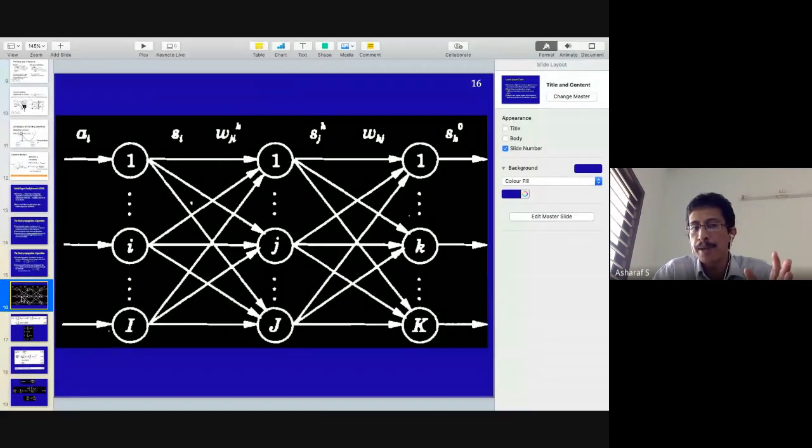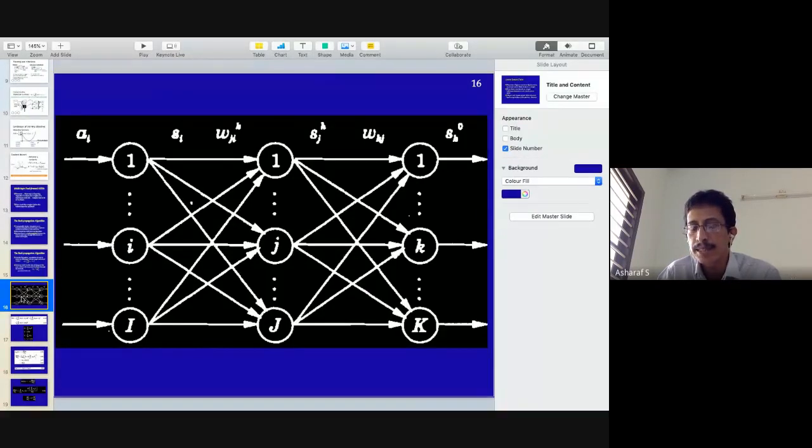A being the input, the output of that particular neural network layer, basically Si is equivalent to Ai. So you don't do any transformation. You have only, primarily, the input given to the hidden and hidden given to the output, so you don't do any transformation in the input layer, as per this diagram. And then what you do is it passes through the Wji vectors, and then Si dot Wji is computed.